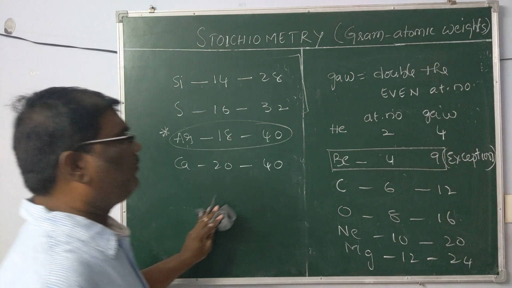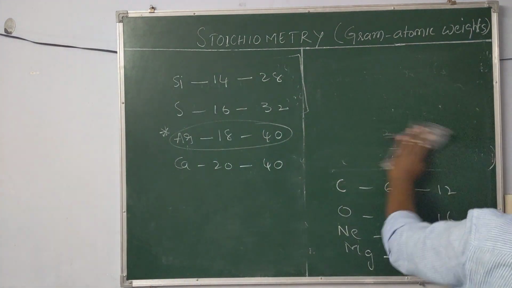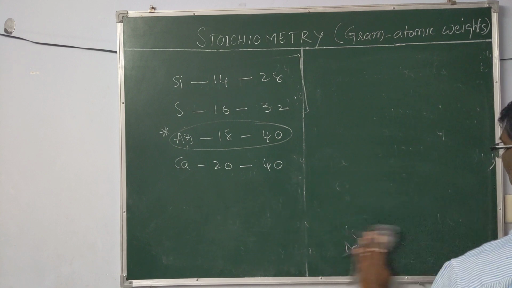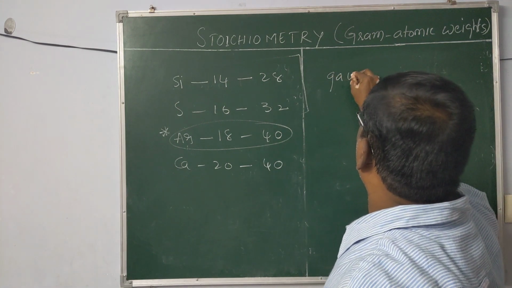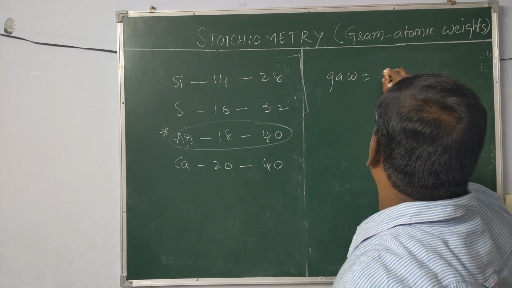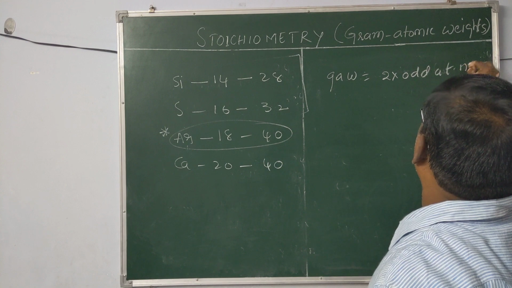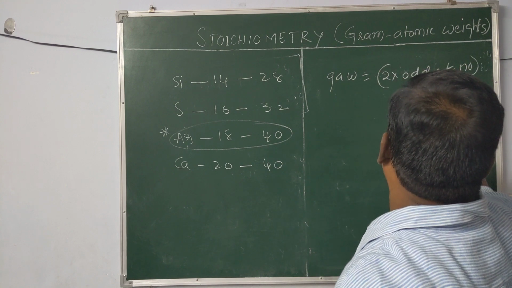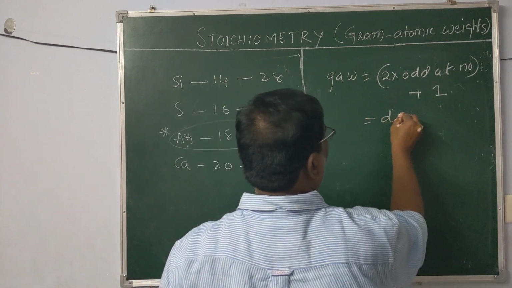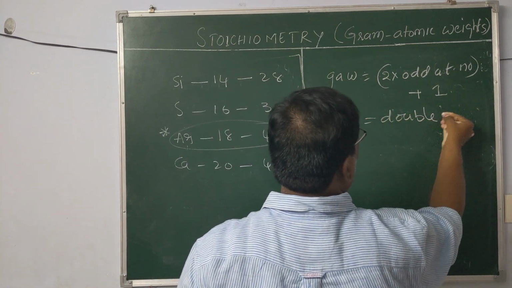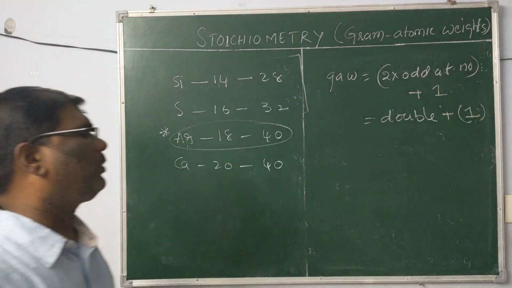Now in case of odd atomic numbers, gram atomic weight is equal to double the odd atomic number plus 1. Simply you can remember by double plus 1. Okay.